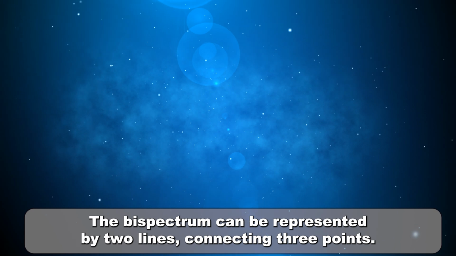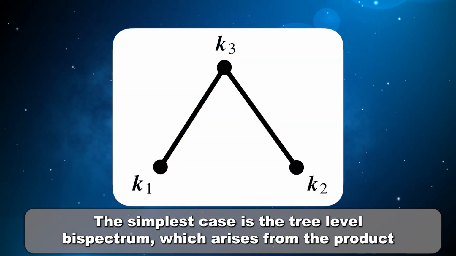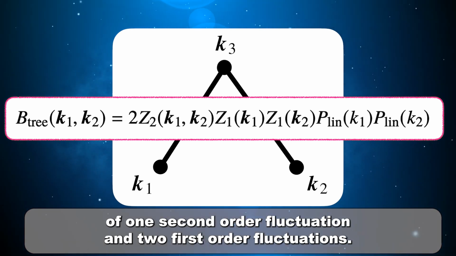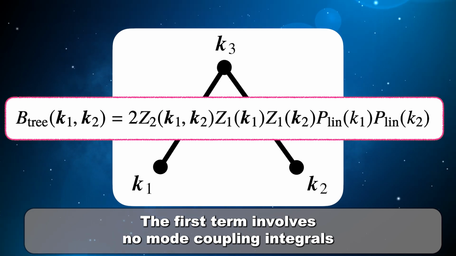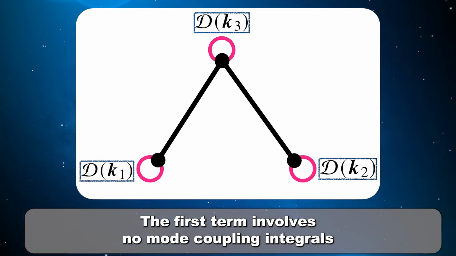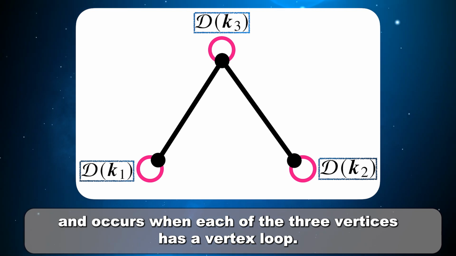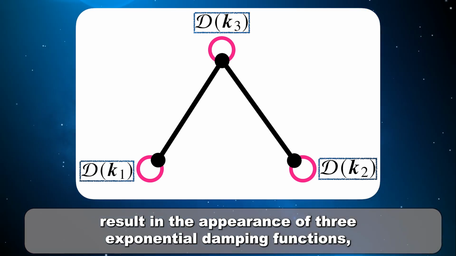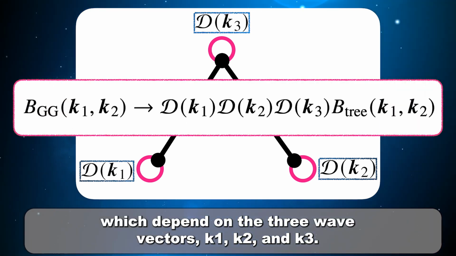The bispectrum can be represented by 2 lines connecting 3 points. The simplest case is the tree-level bispectrum, which arises from the product of 1 second-order fluctuation and 2 first-order fluctuations. The first term involves no mode coupling integrals and occurs when each of the 3 vertices has a vertex loop. Summing up an infinite number of vertex loops results in the appearance of 3 exponential damping functions, which depend on the 3 wave vectors k1, k2, and k3.